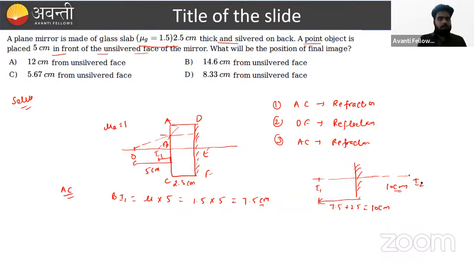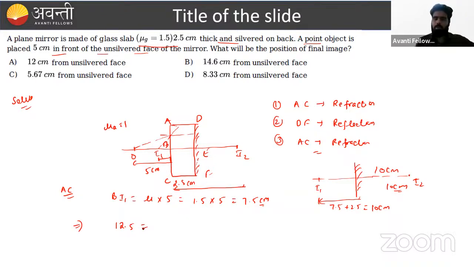What is the next process? Again refraction occurs from the AC surface. What happens next, beta? This distance is 10 centimeter from the silvered surface, and this is I2. So what is the distance from this surface? This distance will become 12.5 centimeter. I hope this is clear for everyone.